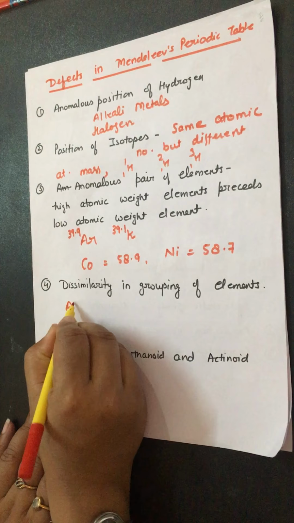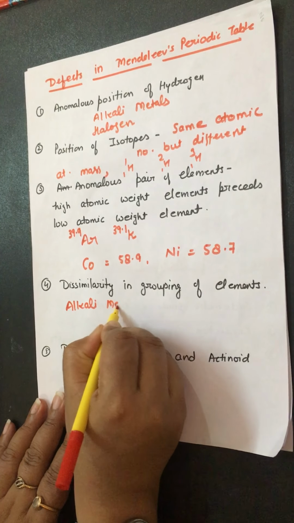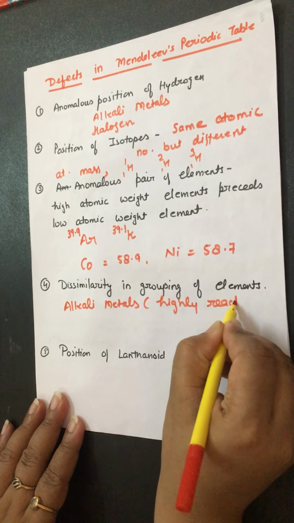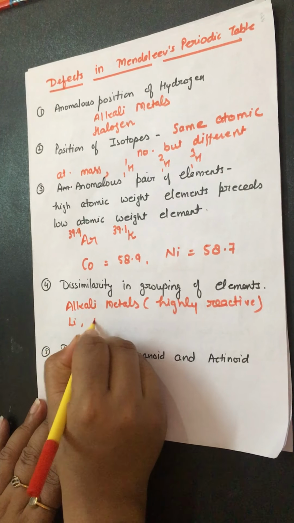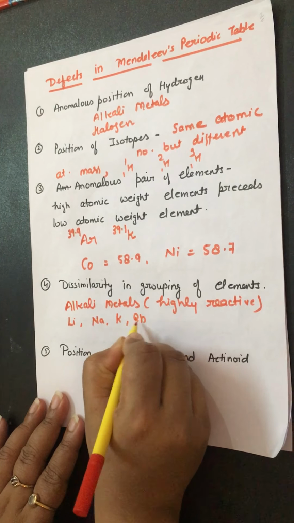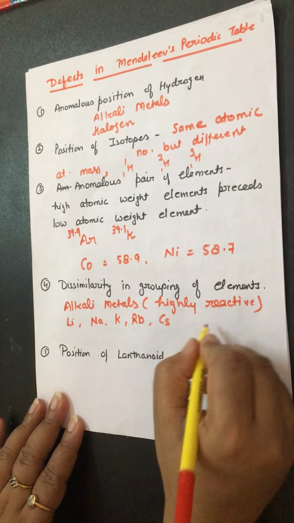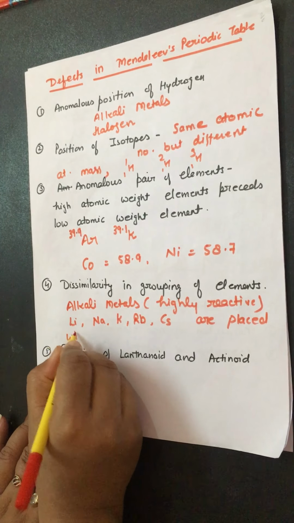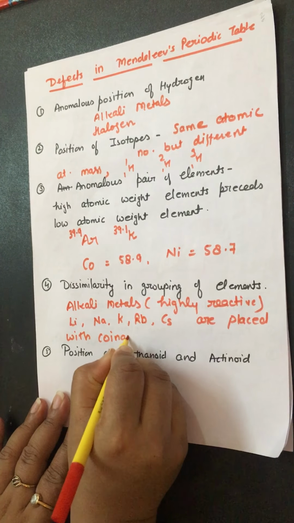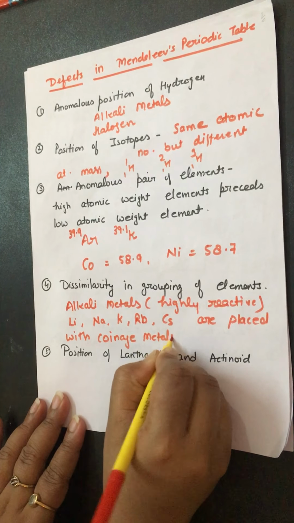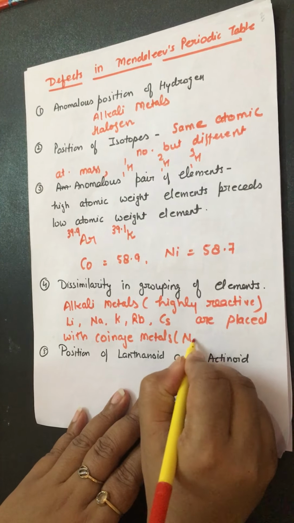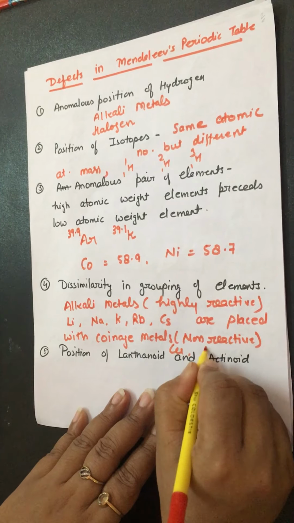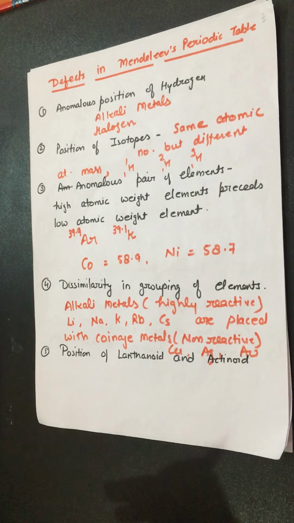What is this? Alkali metals which are highly reactive, like lithium, sodium, potassium, rubidium, cesium, are placed with coinage metal. Non-reactive, like copper, silver, gold, like this.